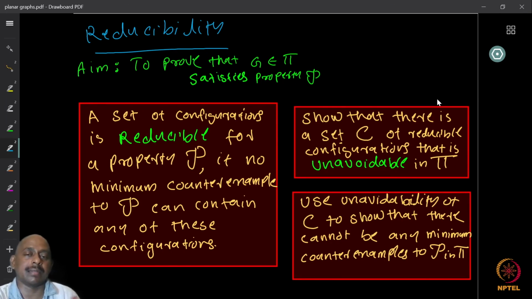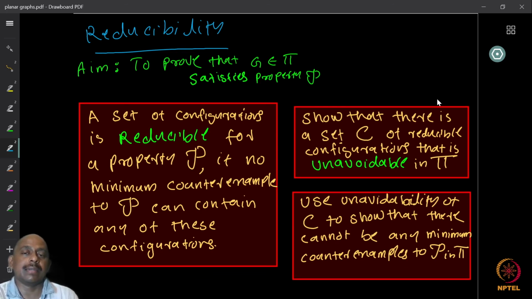Like the examples we saw, cut vertices, small degree vertices, or some other things like that. Certain configurations are reducible for this property. So try to come up with such substructures. For this property, it is reducible, that no minimum counterexample to this particular property can contain this.